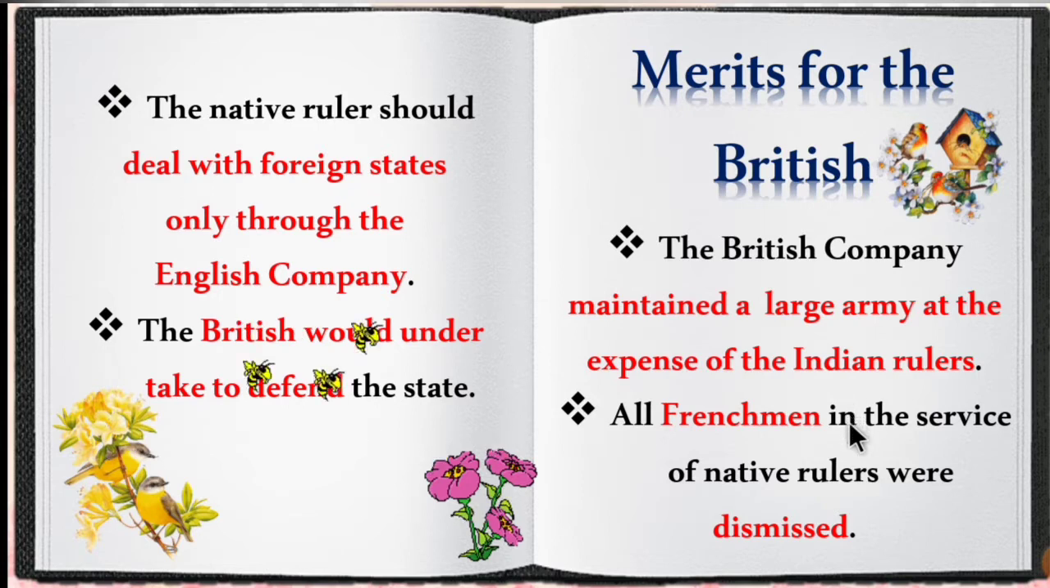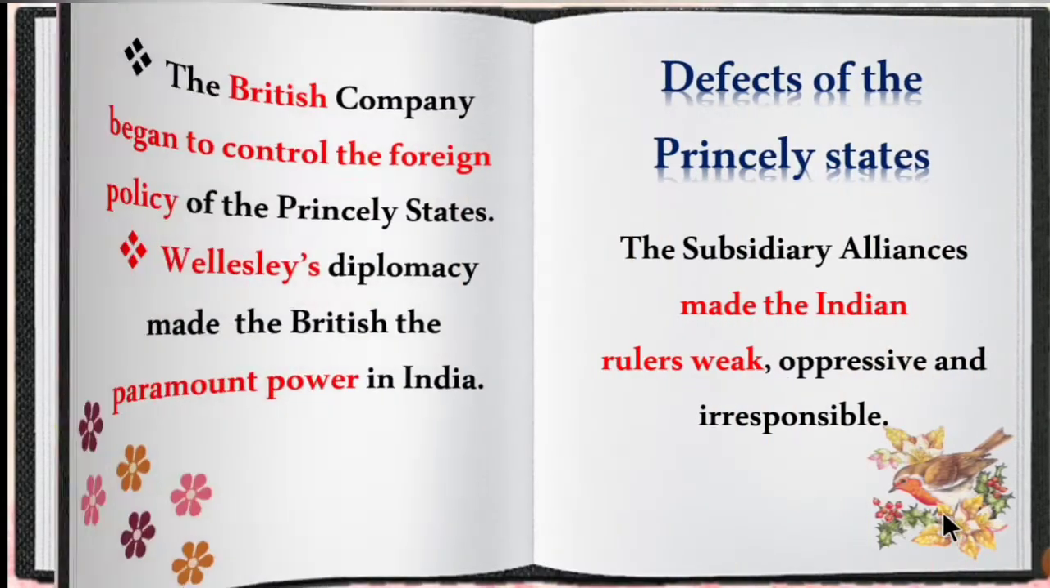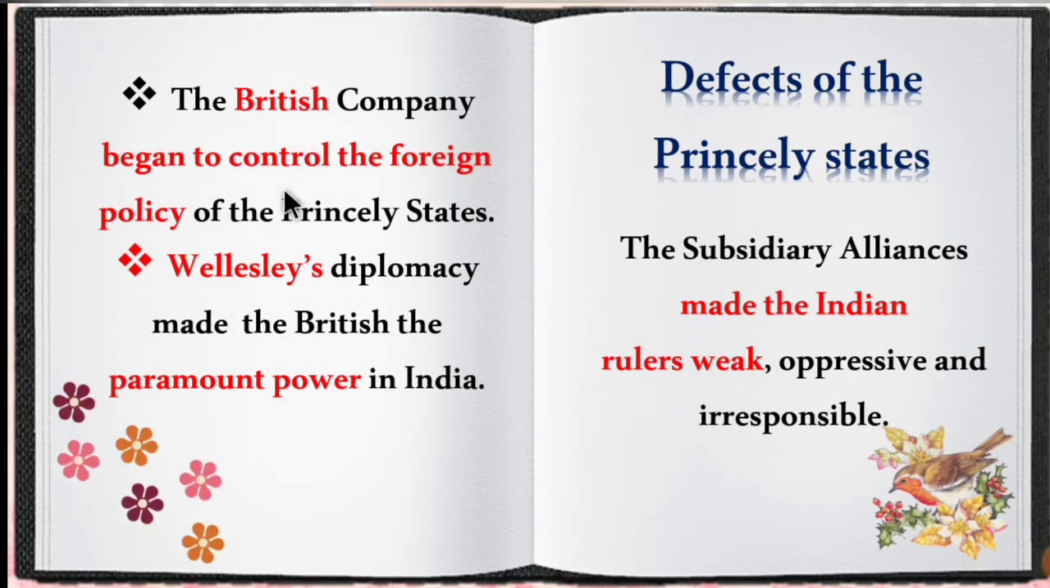And all the Frenchmen in the service of native rulers were dismissed. As we have seen, one of the features of the subsidiary alliance is that all the non-English men should be turned out of the state. Next, the British company began to control the foreign policy of the princely state. Wellesley's diplomacy made the British the paramount power in India. This subsidiary alliance made the British a dominating power in India.